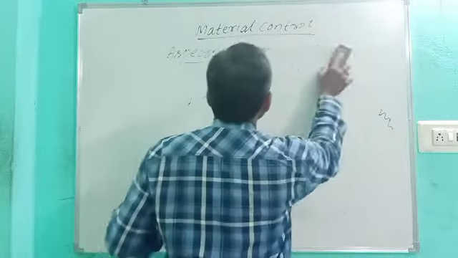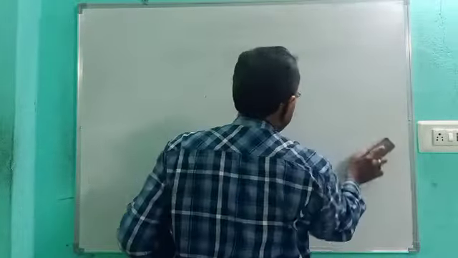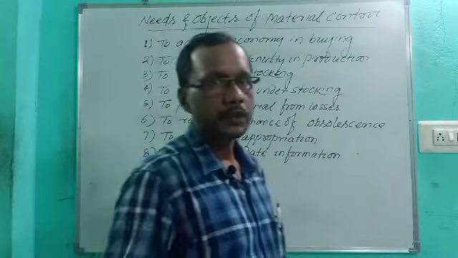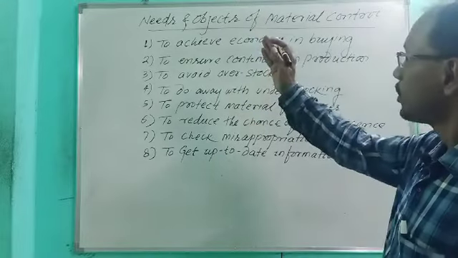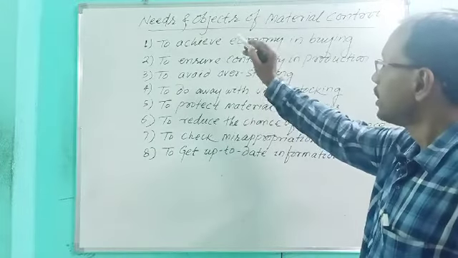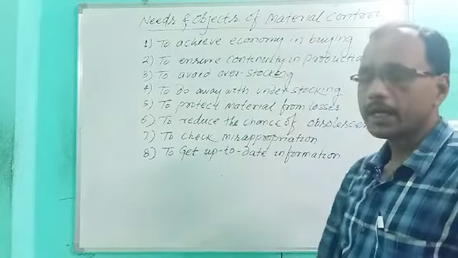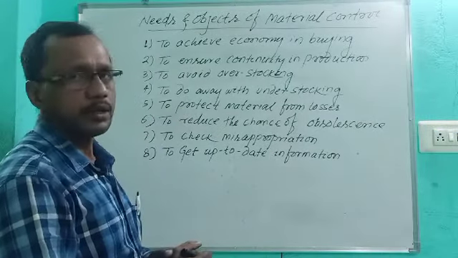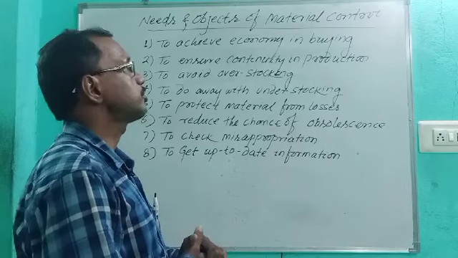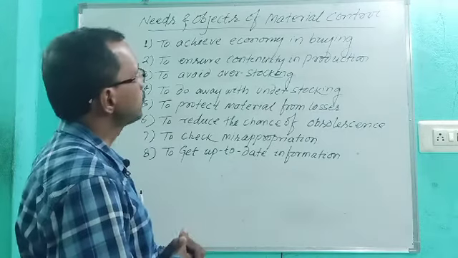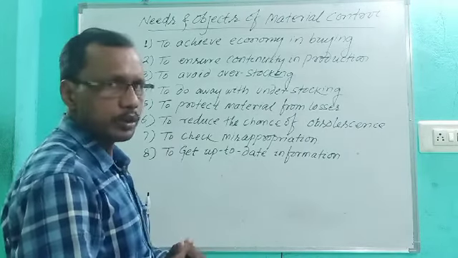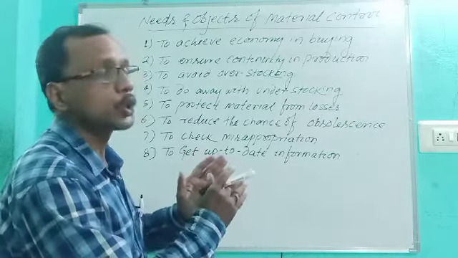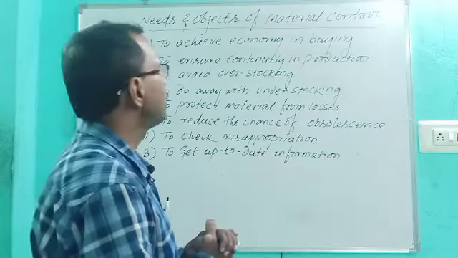Next one is, okay, this is your heading: needs and objectives of material control. As material is the vital part of the product, it should be controlled in such a way. And what are the causes behind it? Why do we control the material?